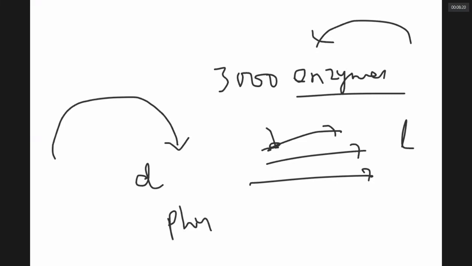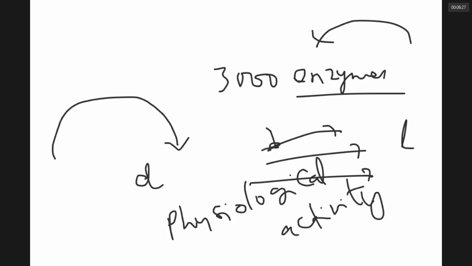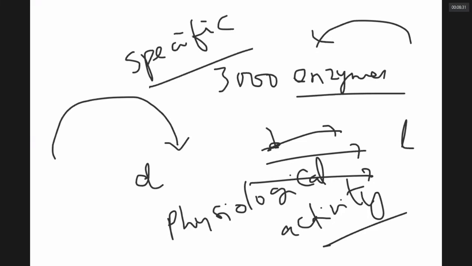Physiological activity has certain specific requirements. The physiological reactions happening in our body have a particular requirement of a particular orientation of reacting molecules. We call it stereospecificity. So a particular type of optical isomers are taken by our body and their mirror images are rejected.